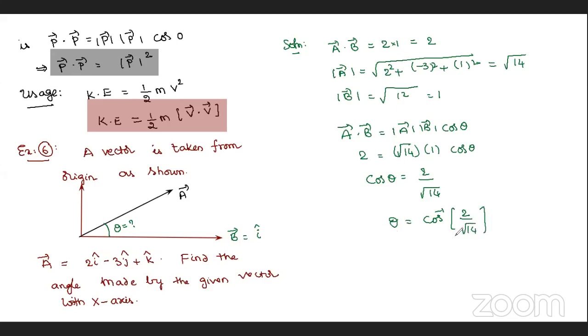Okay, so even here you can use the dot product. But let me try to recollect one point we discussed long back in vectors, when I was dealing with the vectors concept before starting motion in a straight line. I don't know how many remember that concept.